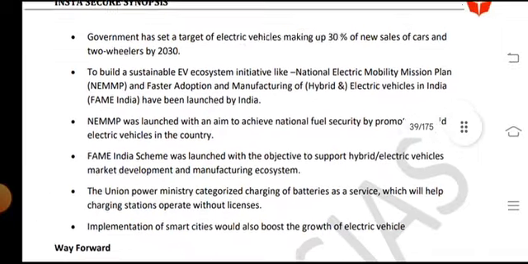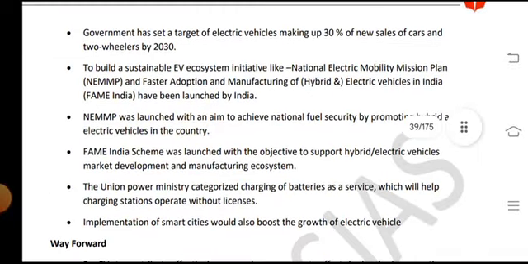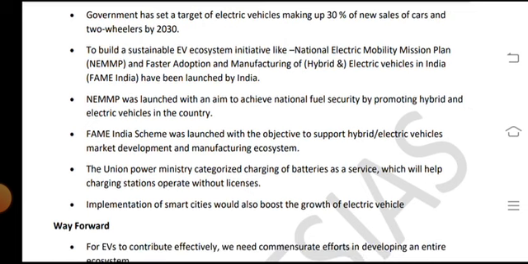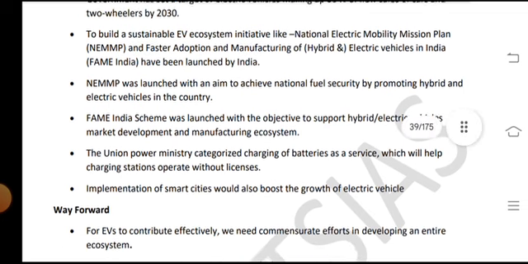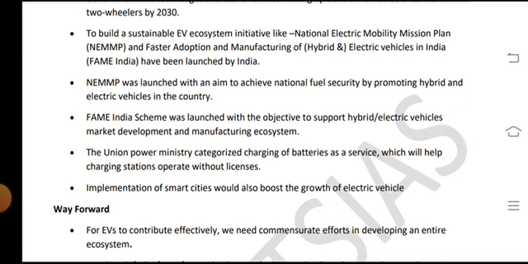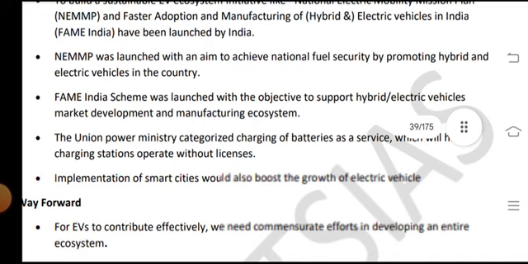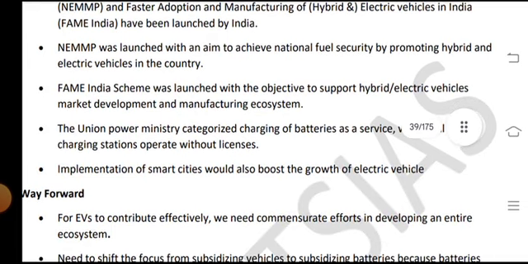The government has set the target of electric vehicles making up 30% of new sales of cars and two-wheelers by 2030. To build a sustainable EV ecosystem, initiatives like the National Electric Mobility Mission Plan (NEMMP) and Faster Adoption and Manufacturing of Hybrid and Electric Vehicles in India (FAME India) have been launched by India. NEMMP was launched with the aim to achieve national fuel security by promoting hybrid and electric vehicles in the country.